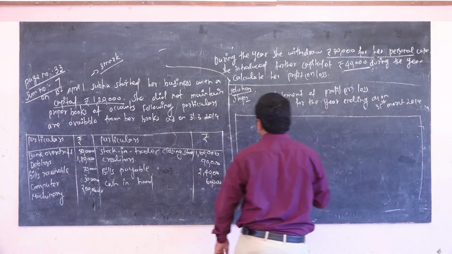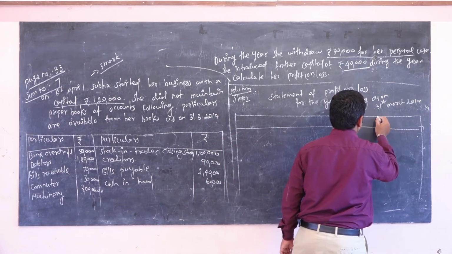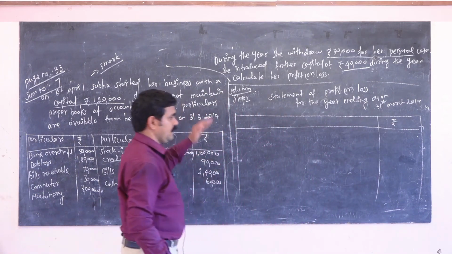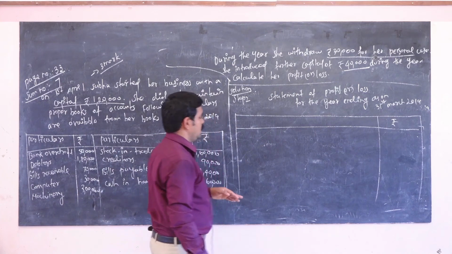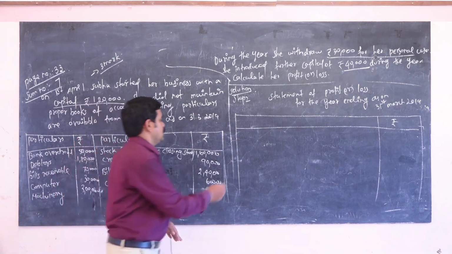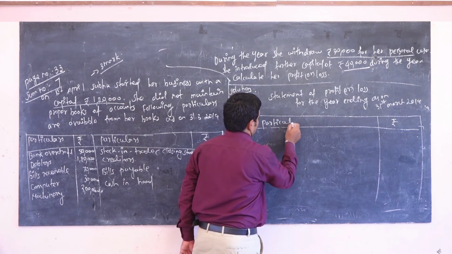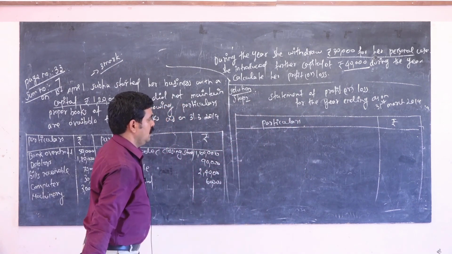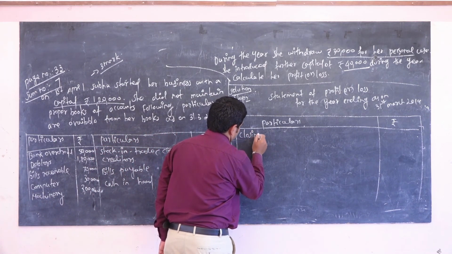This is a format. Here we have some format in this statement of profit and loss. So first one is closing capital.